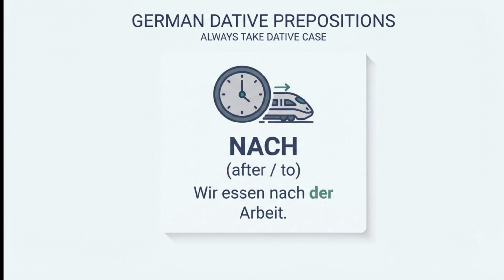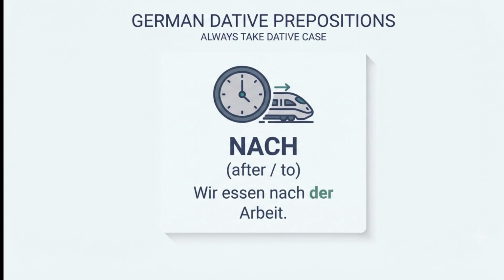For example, ich fahre nach Berlin. When we don't have an article for a particular country, we can use nach. I am going to Berlin. Ich fahre nach Berlin. We are fliegen nach Deutschland. We are flying. Fliegen means to fly. Deutschland is Germany. So we are fliegen nach Deutschland.